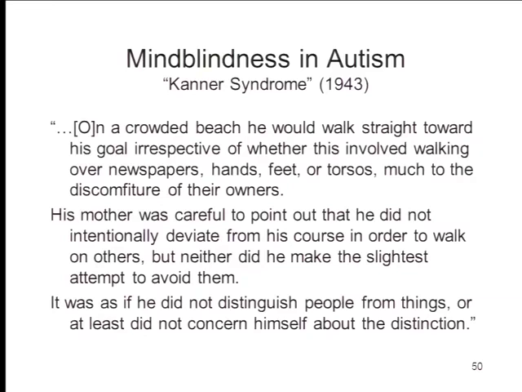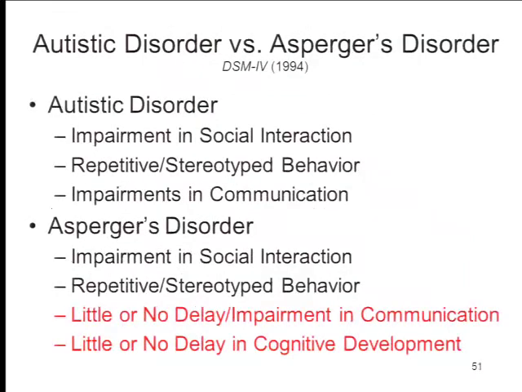It was as if he did not distinguish people from things, or at least did not concern himself about the distinction. So here we have the earliest published clinical description of an autistic child, and it looks very much like this is a child who doesn't recognize other people as sentient beings with goals and beliefs and desires and feelings of their own. What Baron Cohen and his colleagues and other people have done is to try to bring this basic hypothesis into the laboratory and see how it works out.